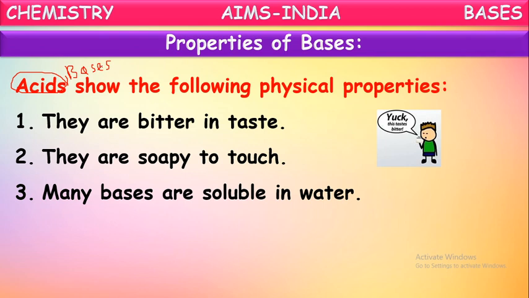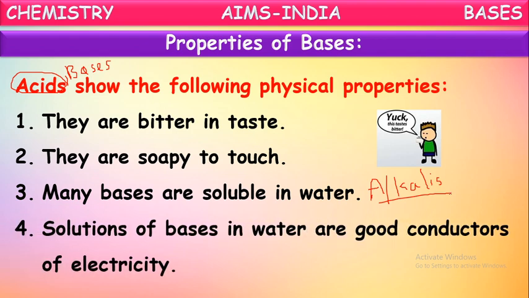Many bases are soluble in water. We said almost all bases won't be, but many bases are soluble in water. Those bases which are soluble in water are specially called alkalis. What are those, children? The bases which are soluble in water are called alkalis. So not all bases are soluble in water. Those which are soluble are called alkalis. Some other bases are not soluble in water.